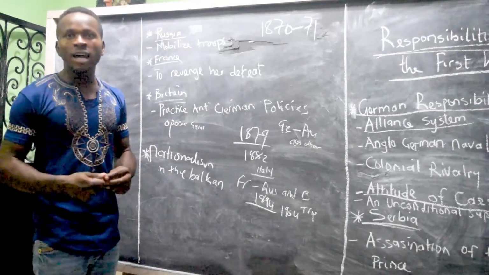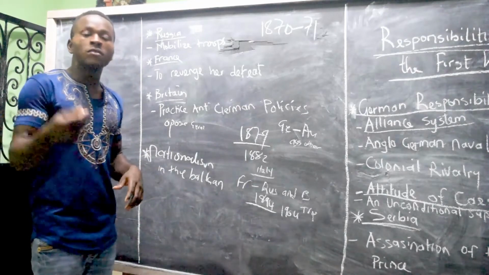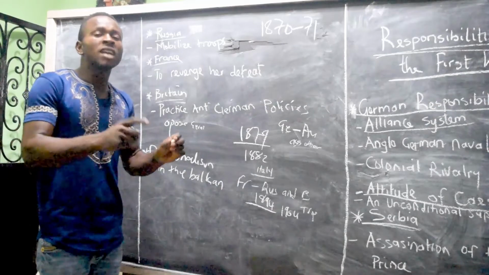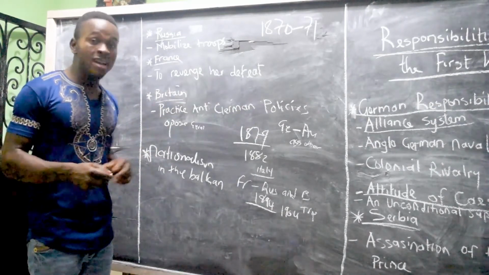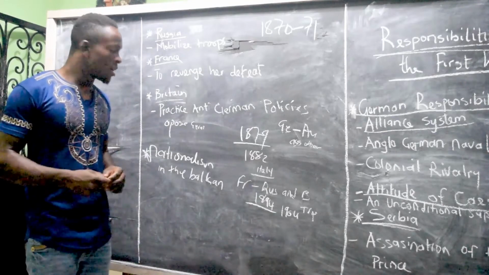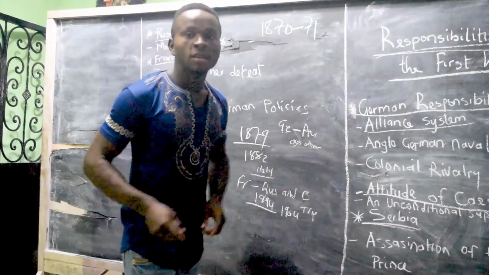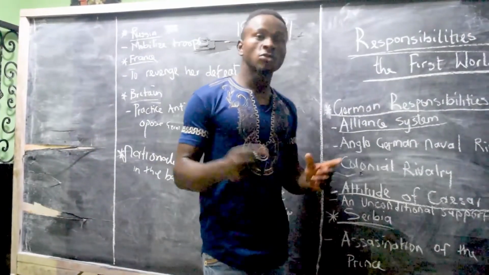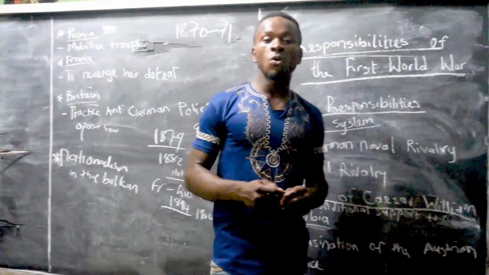Germany produced 9 of it. Britain therefore produced 18 of this war weapon. There was bitterness between these two territories to test this war weapon. As a result of that, it influenced the outbreak of the First World War. Nationalism also in the Balkan also influenced the First World War in Europe. That was some of the responsibilities that led to the outbreak of the First World War in Europe.